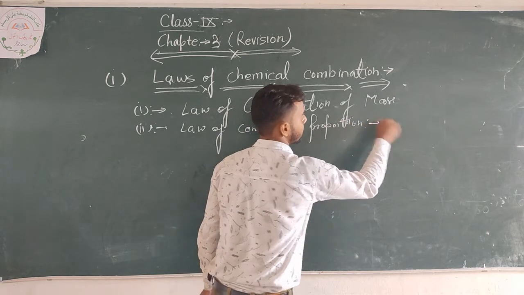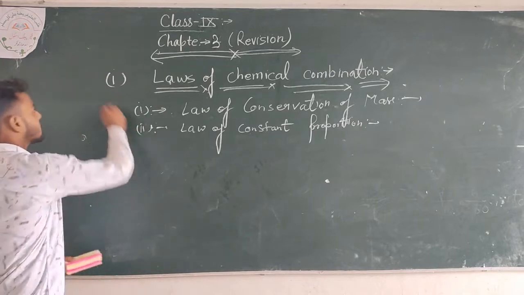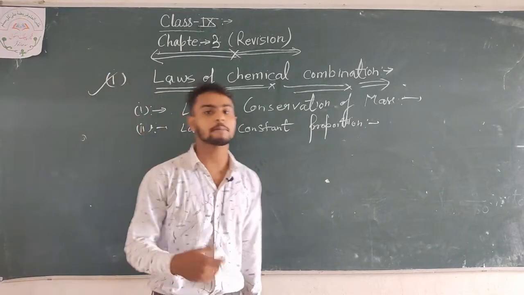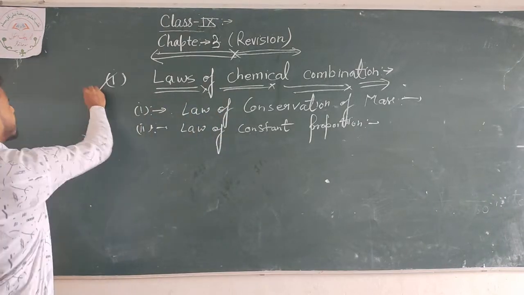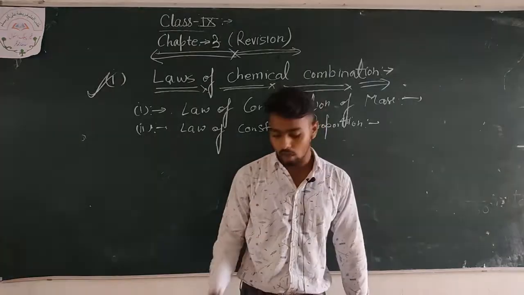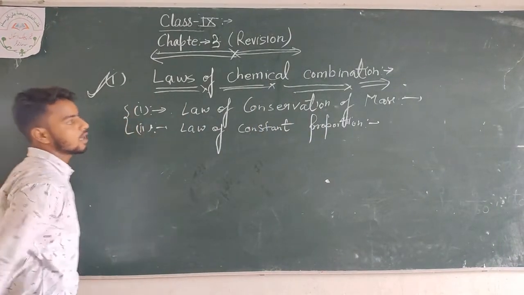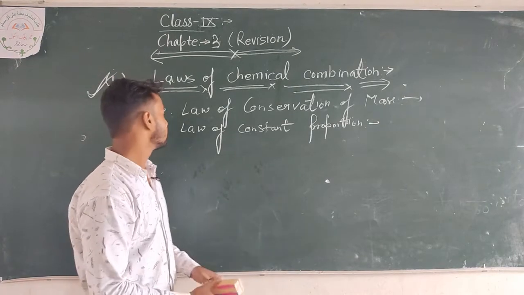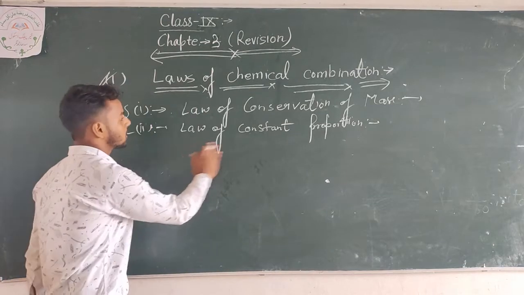Look very carefully. Now I am going to revise that topic which I taught you in the earlier lectures. We are going to discuss the law of chemical combination, which has two subheadings that I wrote on your green board: the law of conservation of mass and the law of constant proportion.